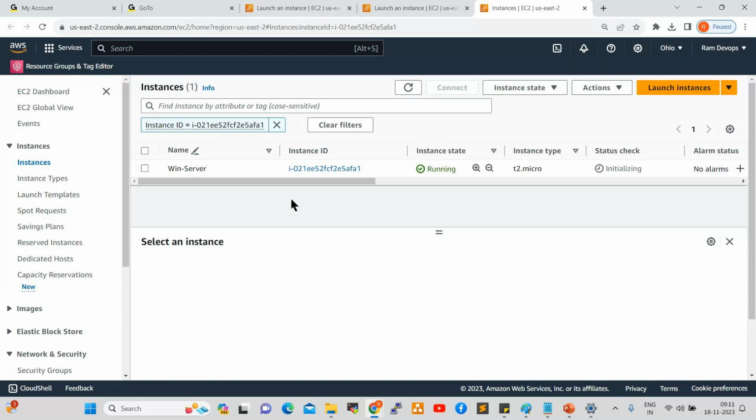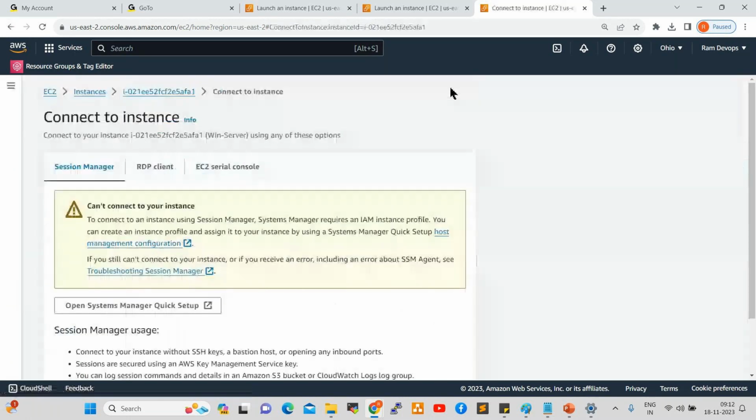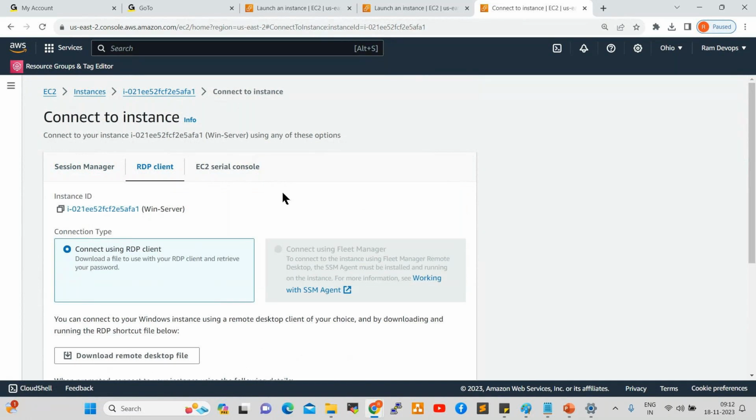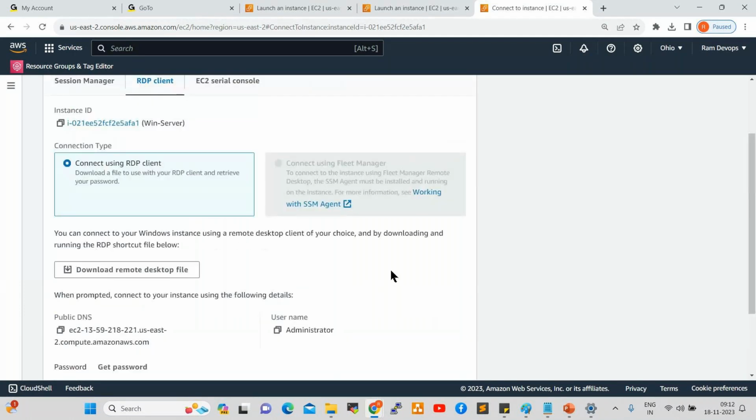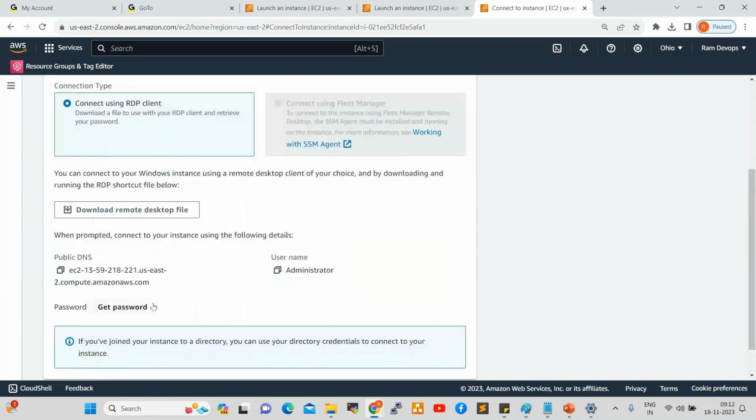Now how can we connect to this server? The Windows Server is launched, but how can we connect to it? Select your server, click on connect, select RDP client here. Session manager and serial console, these two are for Linux. The middle one you can select, RDP client. Click on this. Now this server has a username already given, which is administrator. But the password is not there. We need to get the password. How can we get the password? Select RDP client, click on get password.